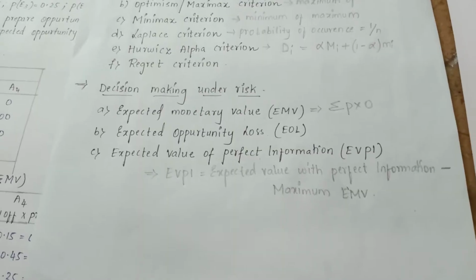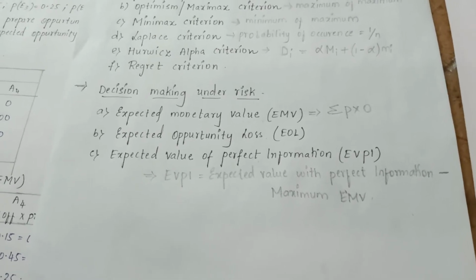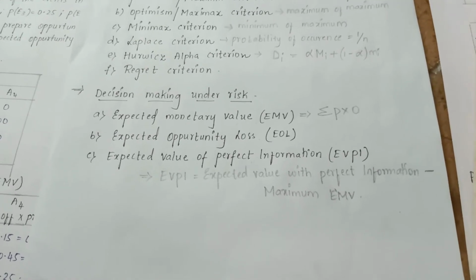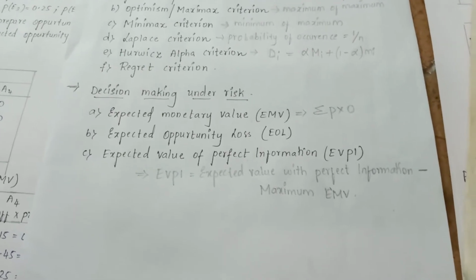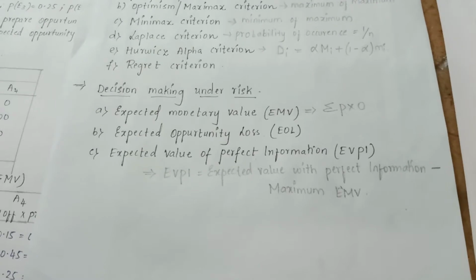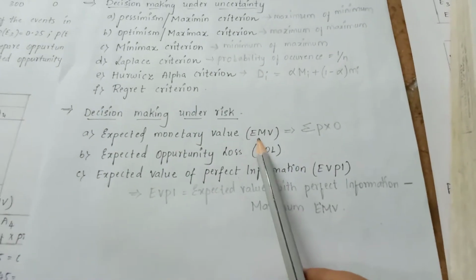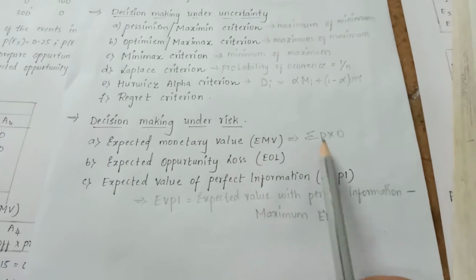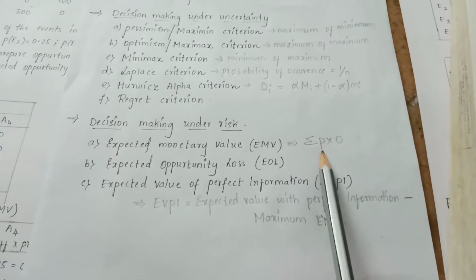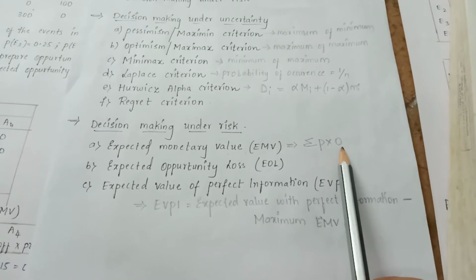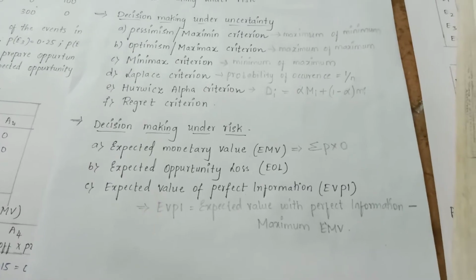The decision maker selects the action that leads to the maximum expected gain, that is the action with the highest EMV. Here the action or strategy which has the maximum EMV is selected by the decision maker. So this is known as expected monetary value. The formula is, students, EMV is equal to summation P into O. Here P is the probability of occurrence, and O is the expected outcome or expected payoff. So this is the expected monetary value.